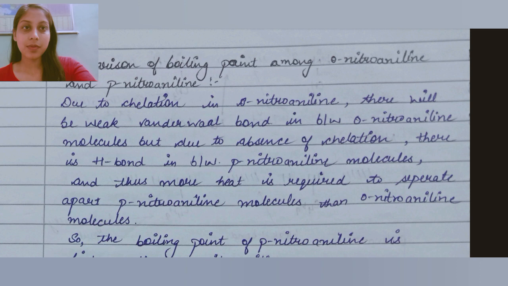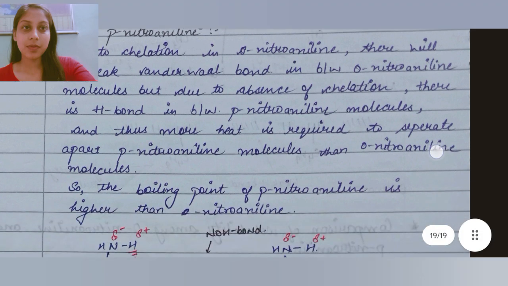Due to the chelation in orthonitroaniline, there will be weak van der Waals bonds between orthonitroaniline molecules, but due to the absence of chelation, there is hydrogen bonding between paranitroaniline molecules, and thus more heat is required to separate apart paranitroaniline molecules than orthonitroaniline molecules. So the boiling point of paranitroaniline is higher than orthonitroaniline.